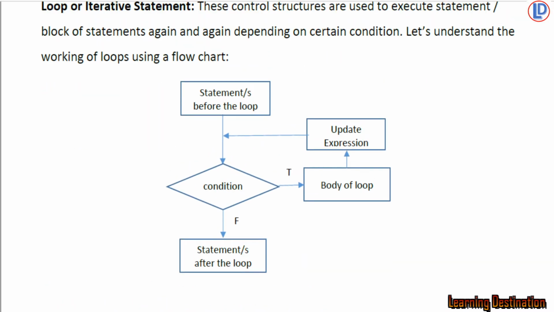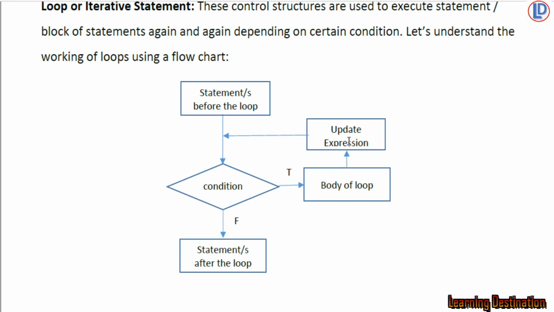As we can see, a simple logic of a loop or iterative statements. So we will enter the loop from here, that is, some statement can be before the loop. So we will come to the condition first in the loop. The condition will be checked, and as we all know, a condition can either be true or false. So if the condition is true, that means we are allowed to enter the loop body, and the body of the loop will be executed by the Python interpreter.